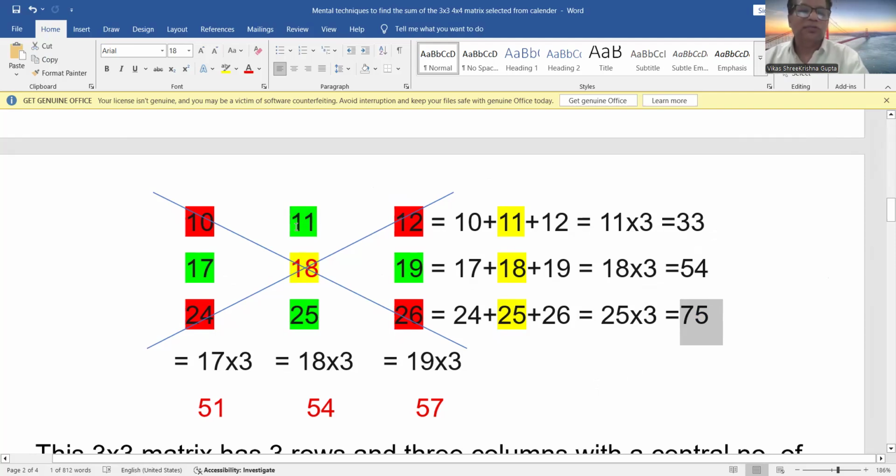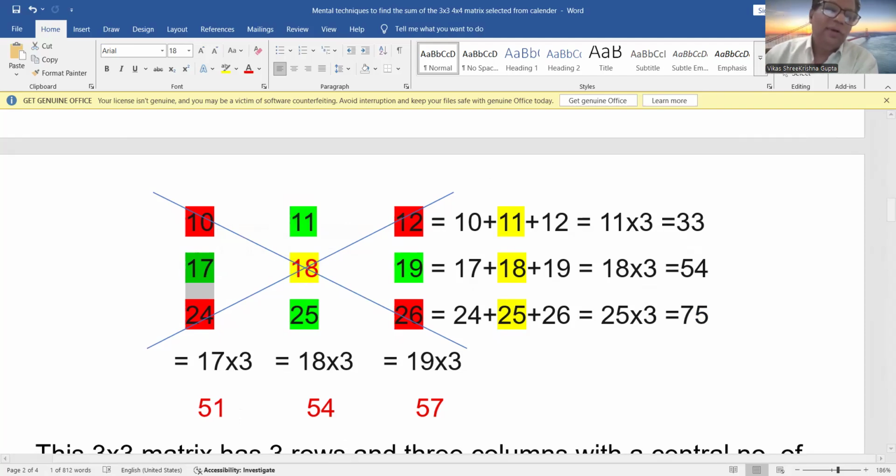In the same way, if I am asked for the sum of any column, like 10, 17, 24, it will always be 3 times the central number 17. It will be 17 into 3, 51. Now the sum of 10, 17, 24 is equal to 51. In the same way, 11, 18, and 25 will be 3 times 18, that is 54. And if I have to find the sum of the 3 numbers 12, 19, 26, it will be 3 into 19, that is 57. So whether we have to find the sum of a row or a column, just multiply the central number of any row or column by 3.